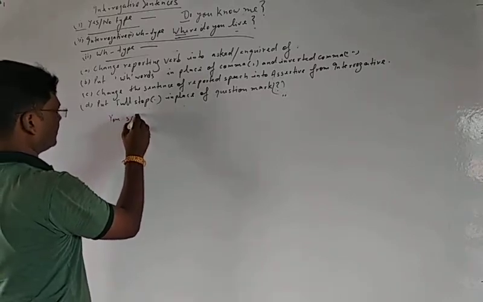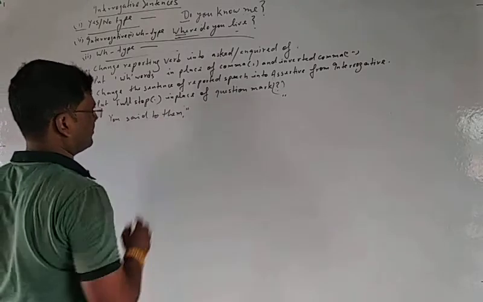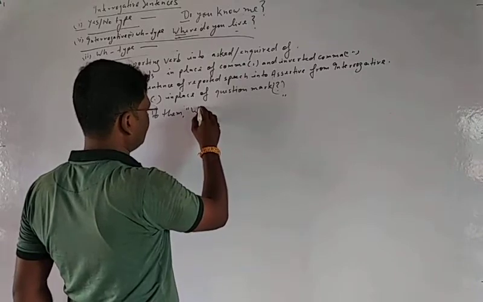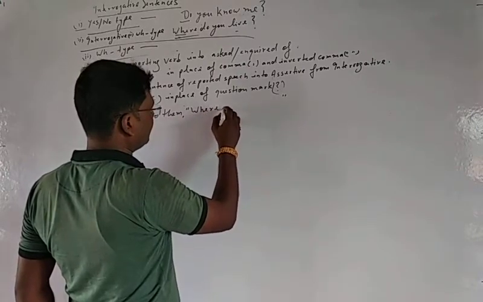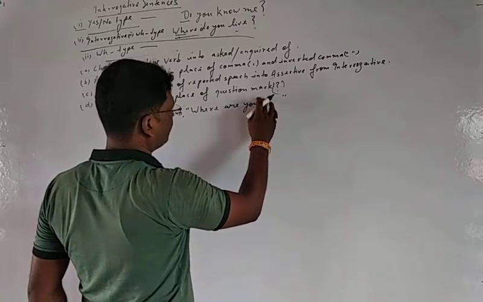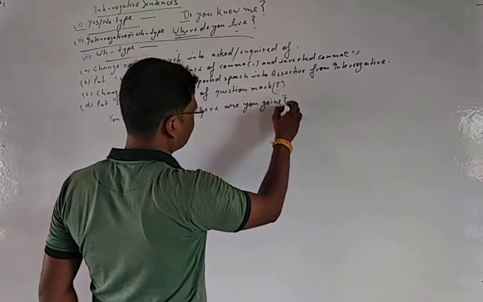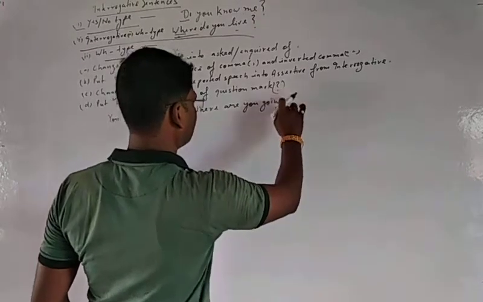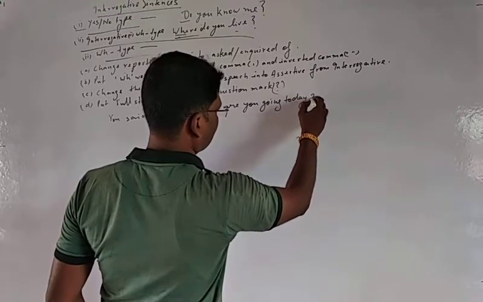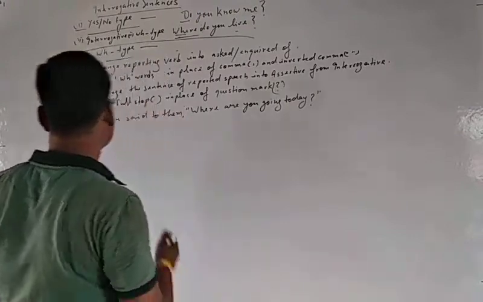So see the following examples of interrogative sentences. You said to them, "Where are you going today?" Here is a nearness word also.